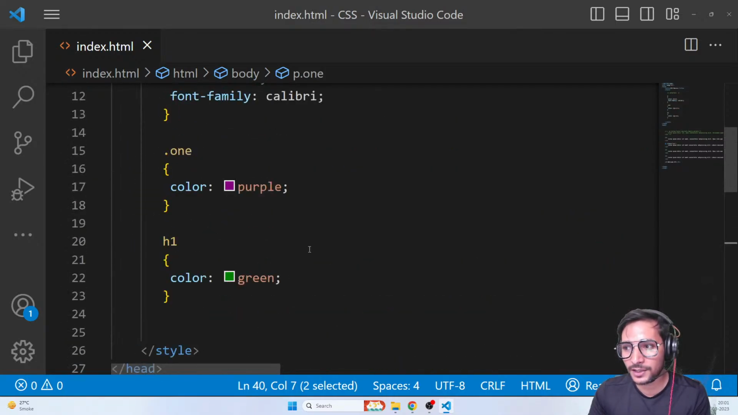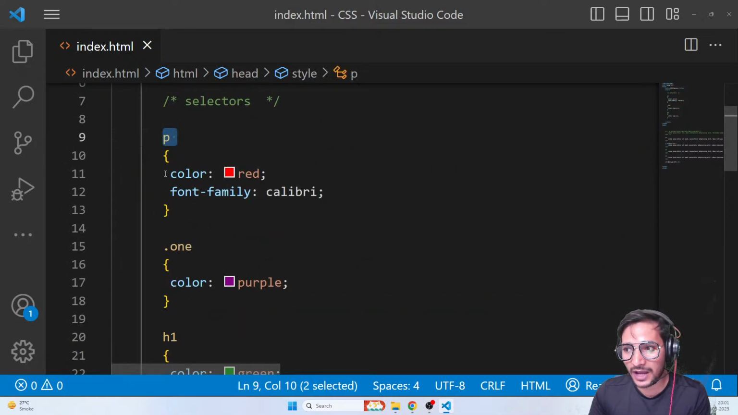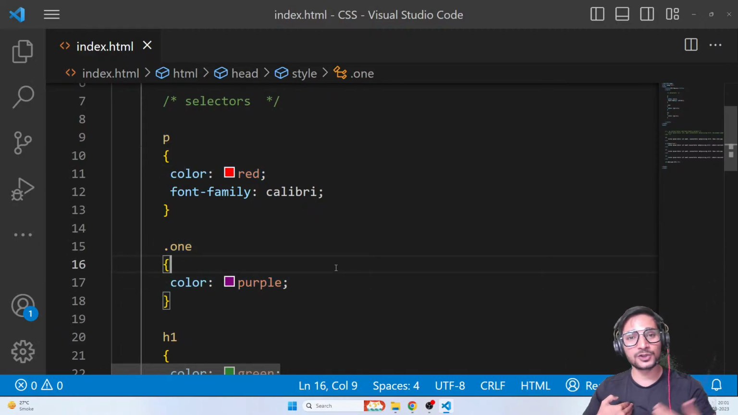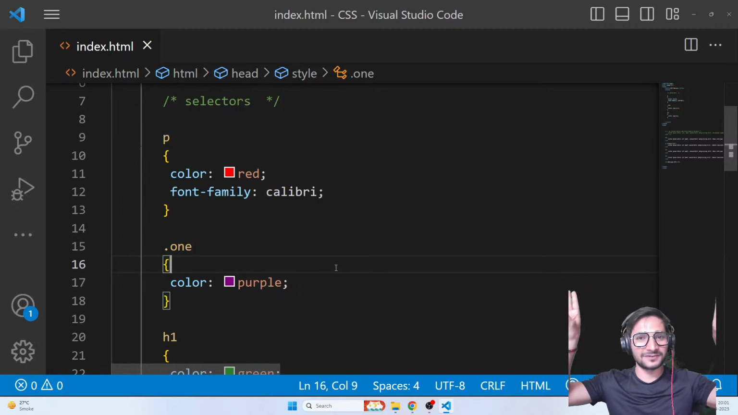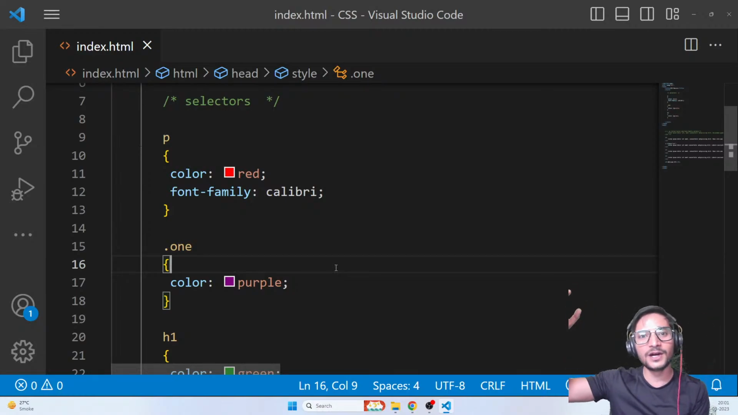But you can see that P is also having a color and its class name is also having a color. So I am a P, but I also have a class name 1, and both of my selectors have a color. So which one am I choosing? I'm giving priority to the class name. So remember guys, the elements will always prioritize the class name.